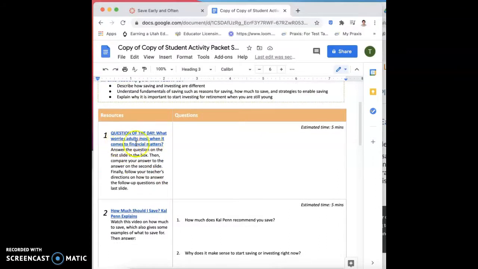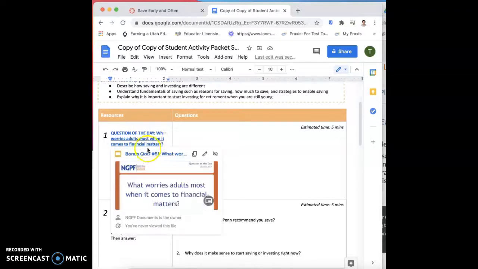Question of the day: what worries adults most when it comes to financial matters? Okay, answer the question on the first slide. What slide is it talking about? Answer the question on the first slide. What is it talking about? Well, you have a link right here.